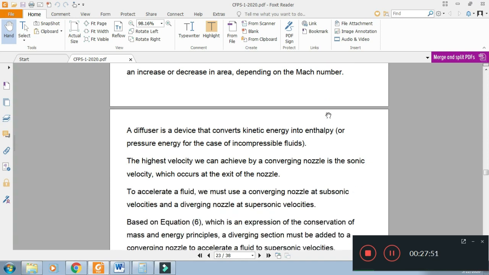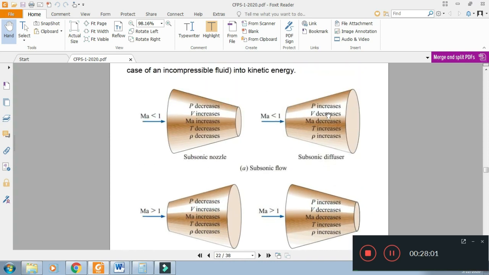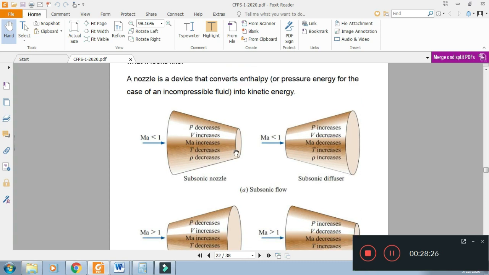The highest velocity which can be achieved by a converging nozzle is the sonic velocity. If we see the case of subsonic nozzle, if the Mach number is in the subsonic regime at the inlet, for example, Mach number is 0.4 at the inlet, the maximum Mach number that can be achieved at the exit of the subsonic nozzle is equal to 1. Maximum Mach number of 1 can be obtained from the subsonic nozzle.